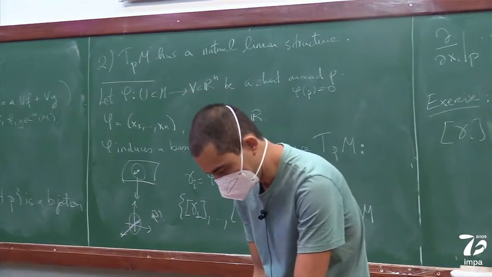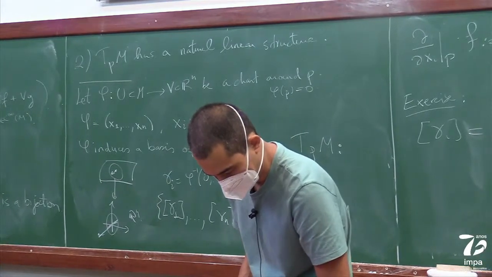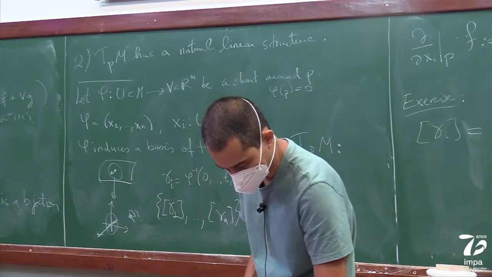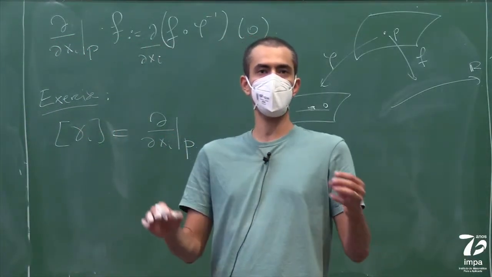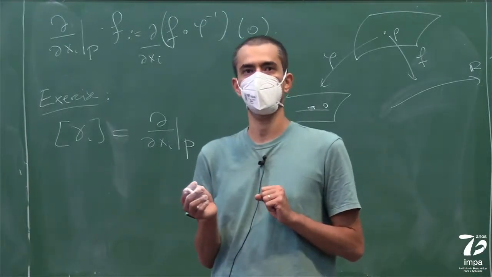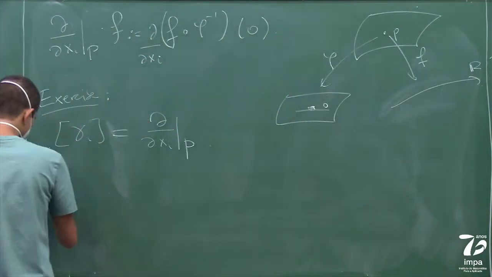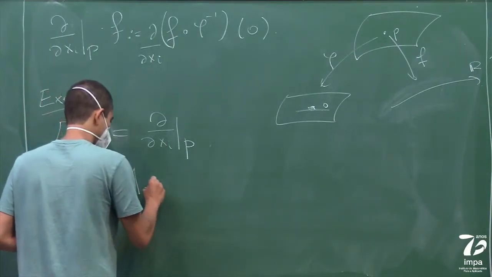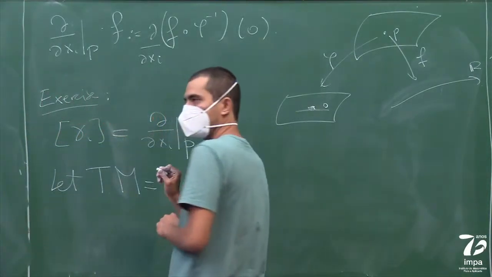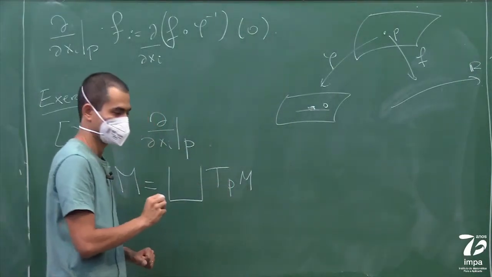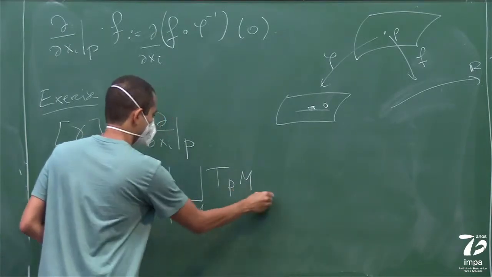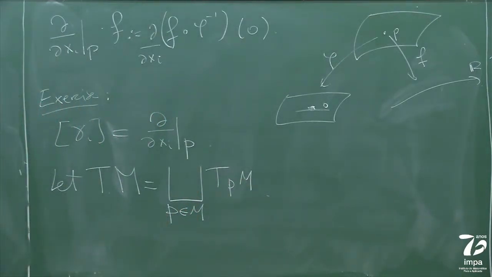Okay, so now we can define the tangent bundle, which is basically the union of all the tangent spaces. So now we can define what's called TM, which is, I'm going to take the disjoint union of all these T_pM for p in M. Okay, so this is just a set for now. And I have to topologize it to introduce the topology here.